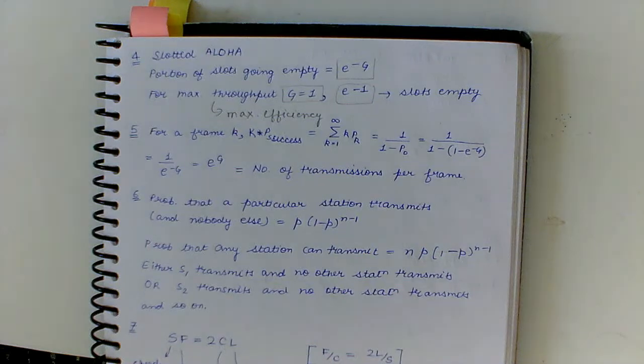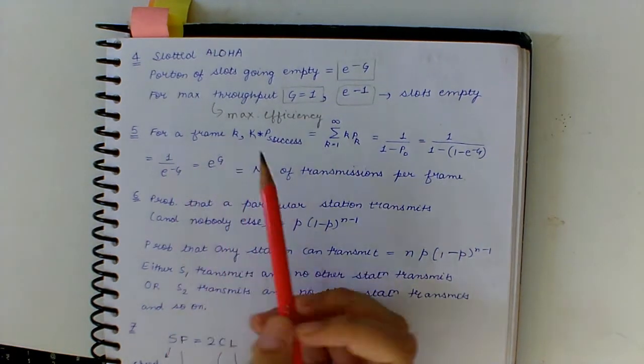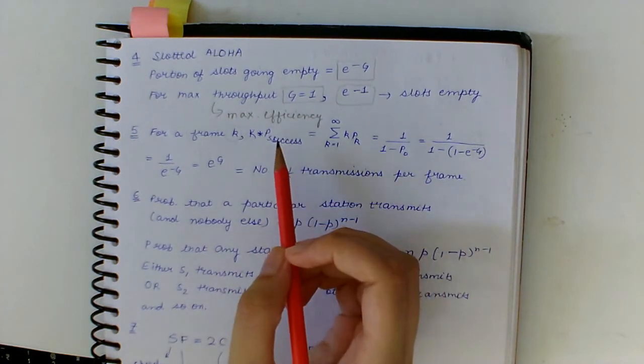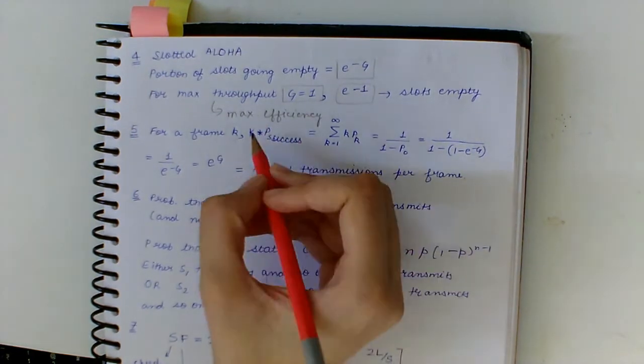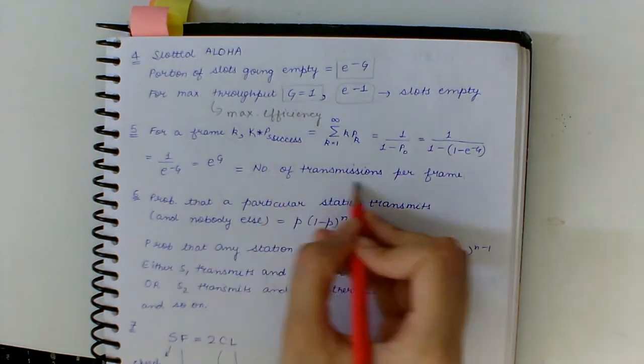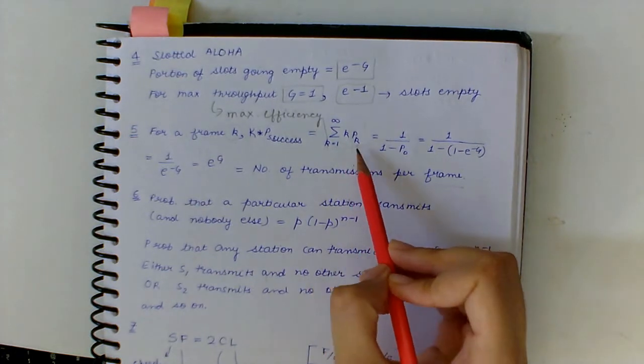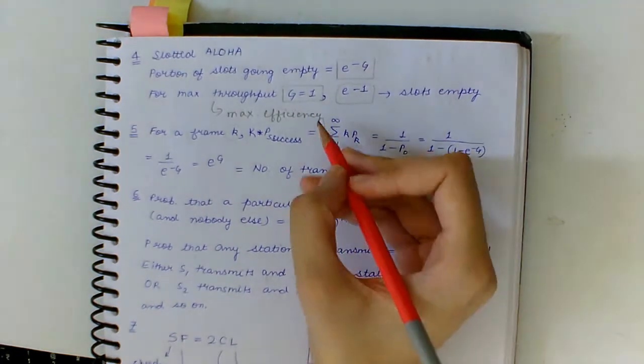So starting with question 5, calculate the expected number of transmissions per frame required for transmitting a frame in slotted Aloha protocol, and we have to take suitable assumptions. So for a frame, we get that the expected number of transmissions per frame can be given as summation of k into pk, where pk is the probability of success for that frame.